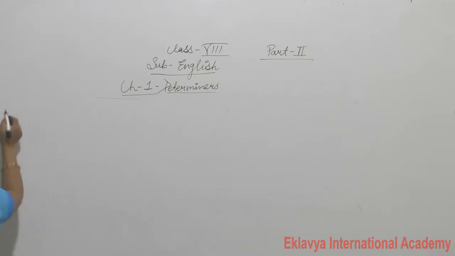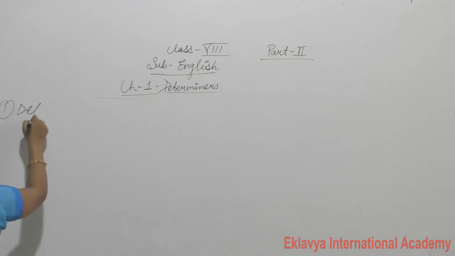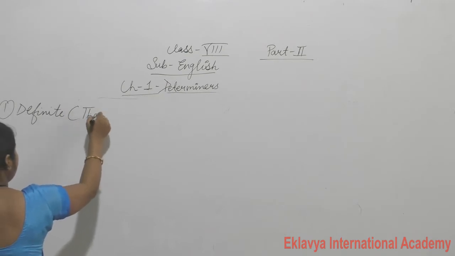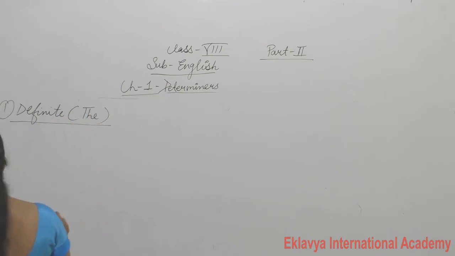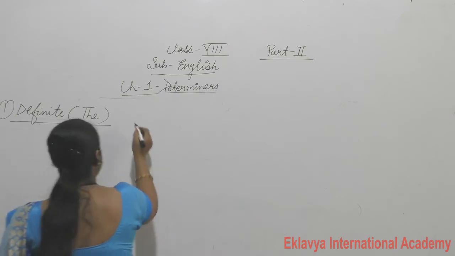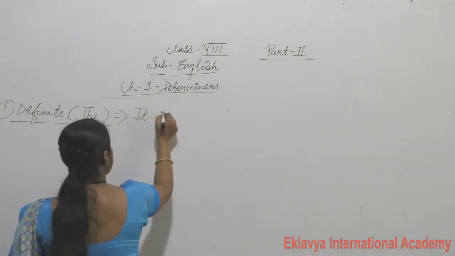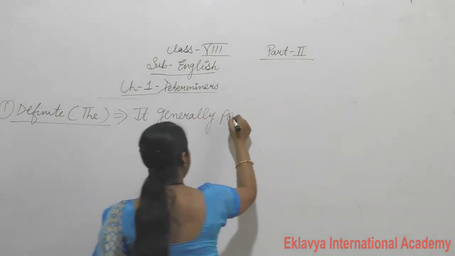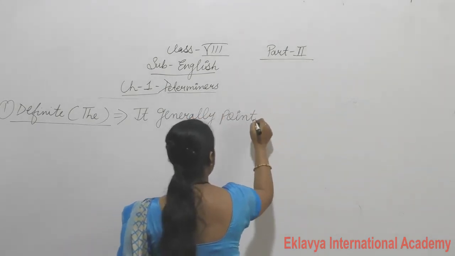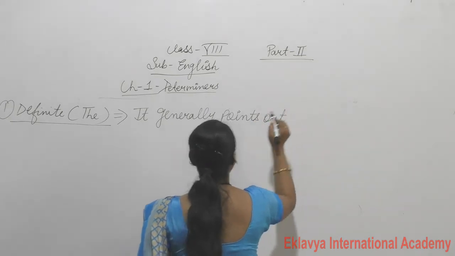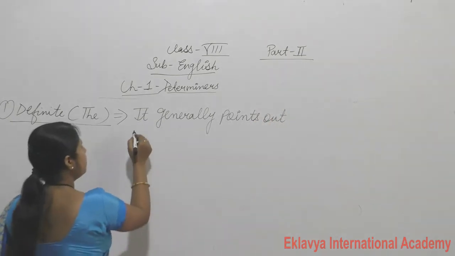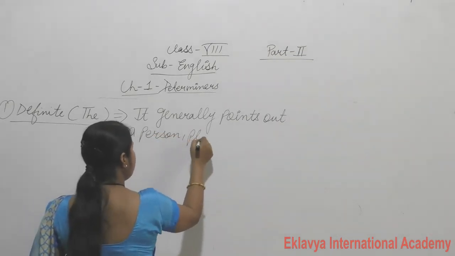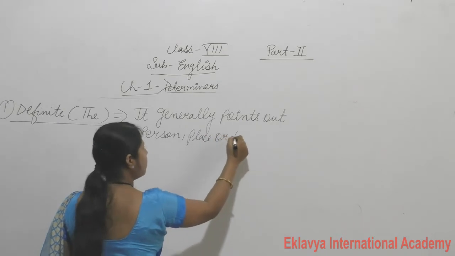Now, first is our definite article. What is the meaning of definite article? Definite article is what? The. It generally points out a person, place or thing.